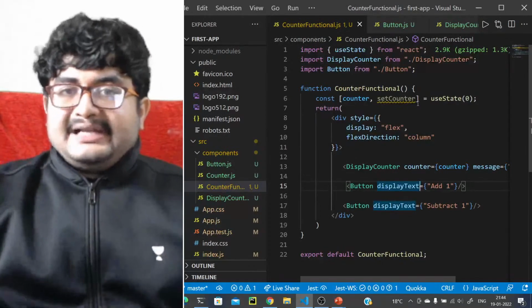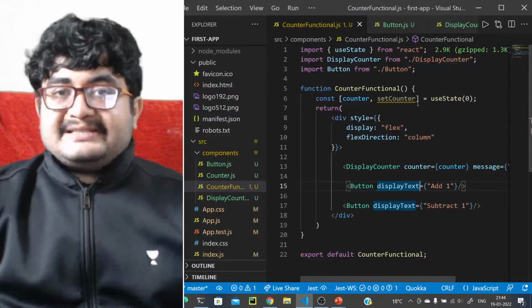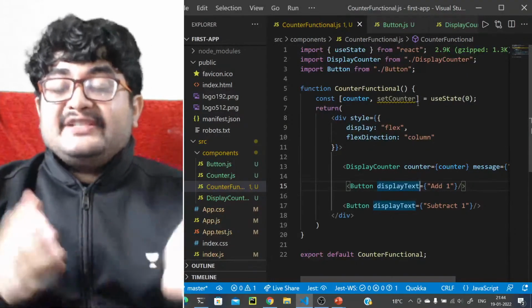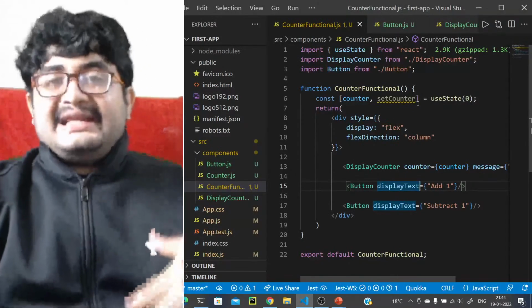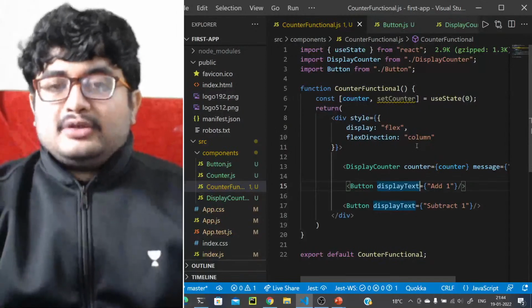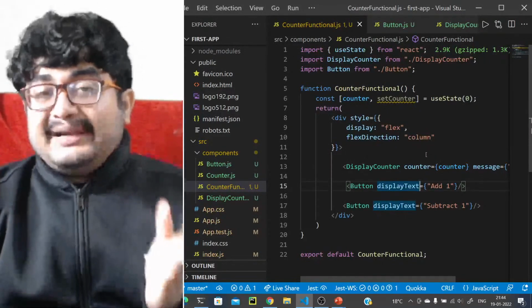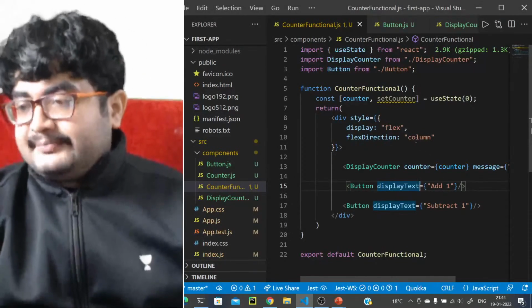Let's say there are multiple ancestors before it's common, and we want the state to be in both places. We have to keep the state at a place which is a common ancestor, the lowest common ancestor to both of them, right? Generally it's the parent itself which is common to both of them, but there might be multiple ancestors. So the first common ancestor to both of them as we move upwards is where we should keep the state.